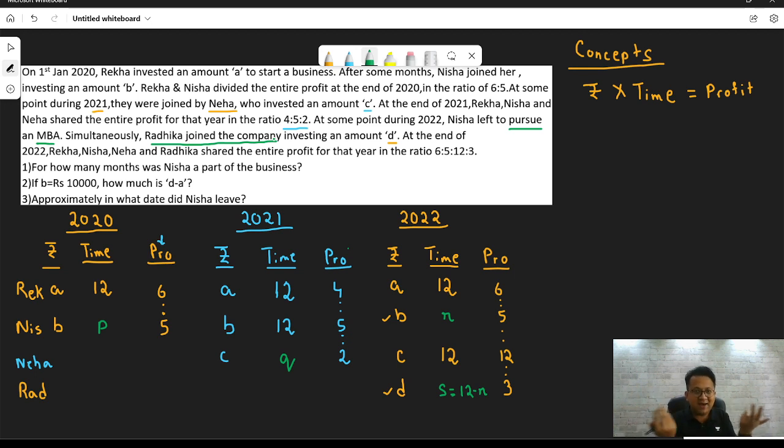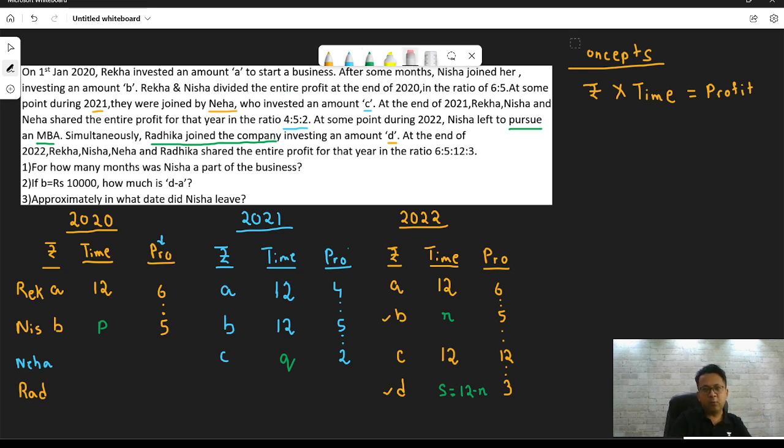So Nisha is 12. Radhika is 12 minus 2 because she left in February. It would be 10. Similarly, if Nisha leaves in March, it means Nisha was invested for 3 months. What about Radhika? 12 minus 3 because March is 3 months. 12 minus 3, 9 months. So do you understand that there is a relation between R and S where S is 12 minus R? Clear? I think we have almost everything. What we only don't have is PQRS, ABCD probably, which we need to figure out. I think the variables are ABCD and PQRS.